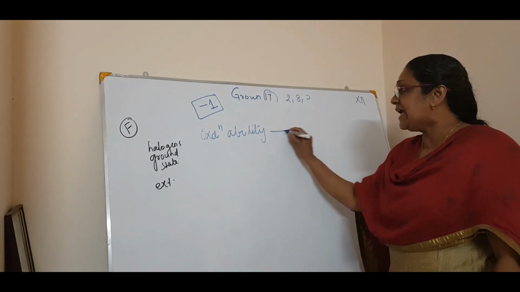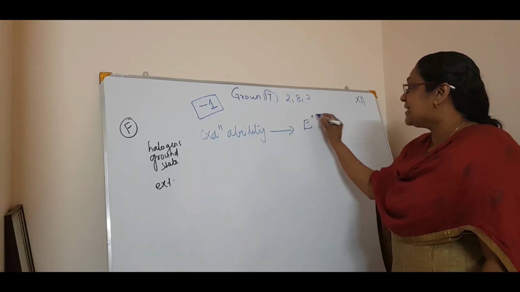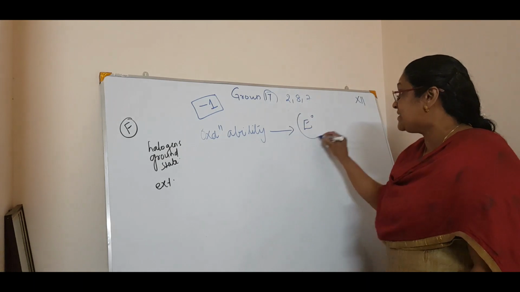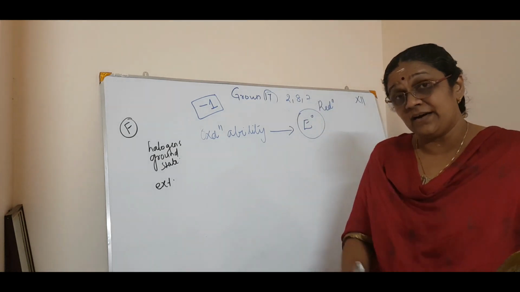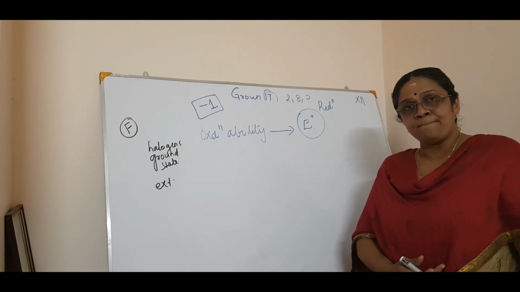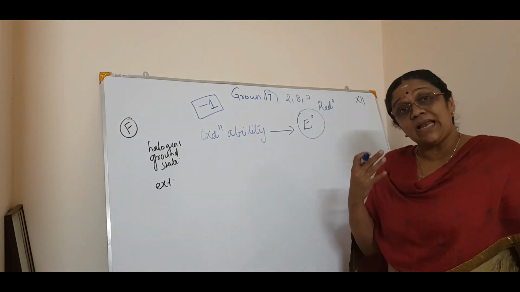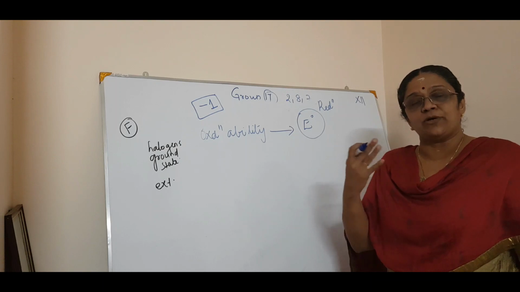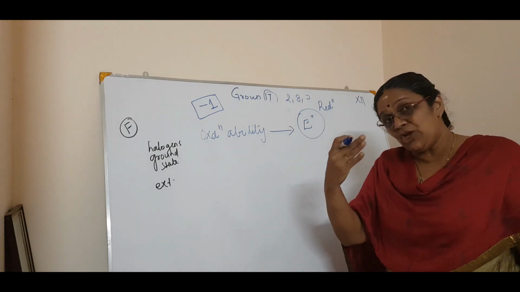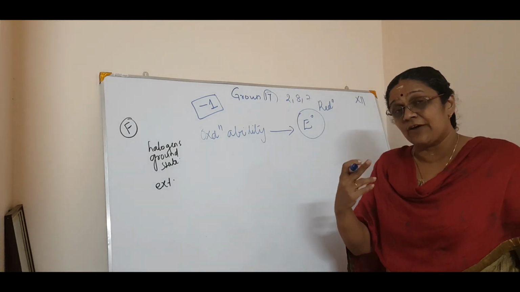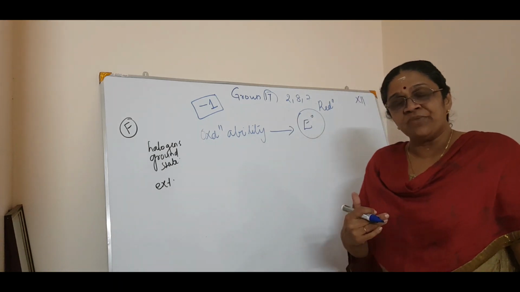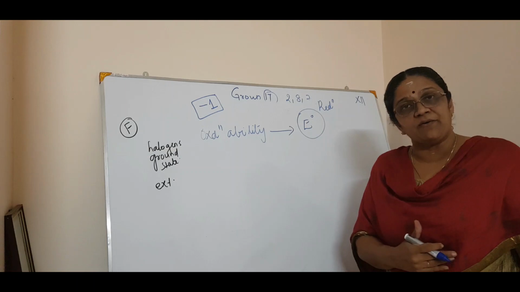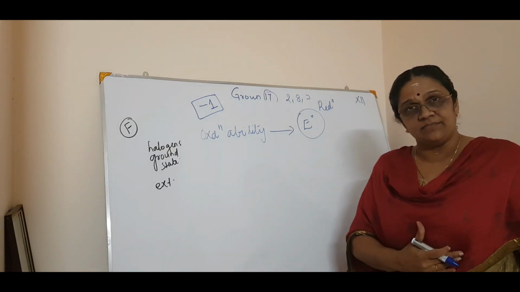The oxidizing ability depends upon the standard electrode potential, that is, the standard reduction potential. Listen carefully: the larger the value of standard electrode potential, the greater the oxidizing power or oxidizing ability.